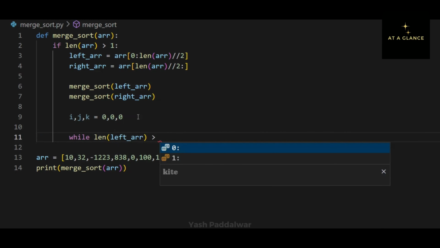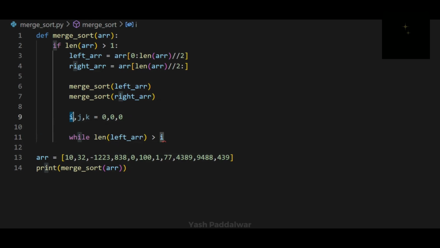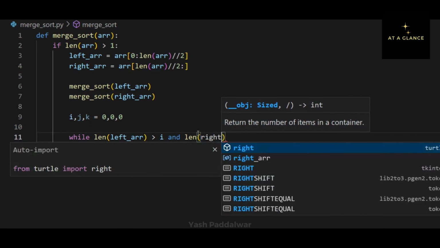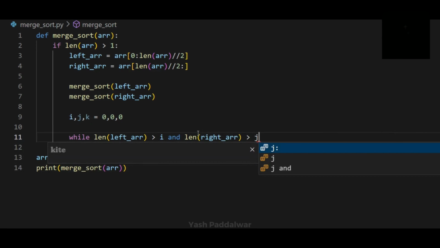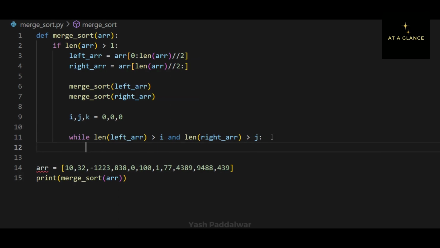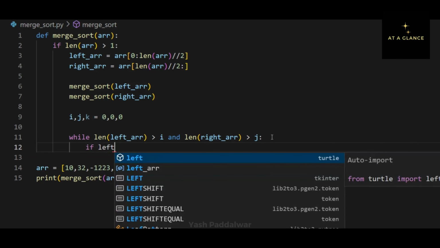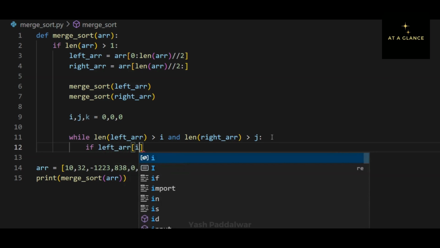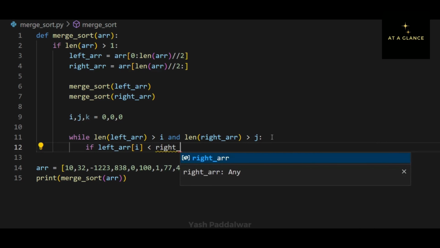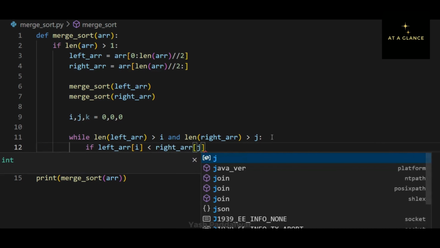Now if you remember, while merging we were comparing the current element of the left array and the current element of the right array. So for that we will use a while loop. Now this while loop will stop continuing only when all the elements from any one of the array are done with the comparison. Hence I have written a condition that while the length of the left array is greater than i. Now here I have used AND operator which will check that both the conditions are satisfied or not. If any one of the condition fails, then it will stop executing the loop. Now after AND, I have written length of the right array is greater than j.